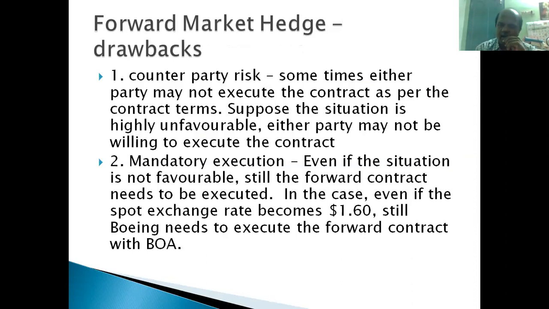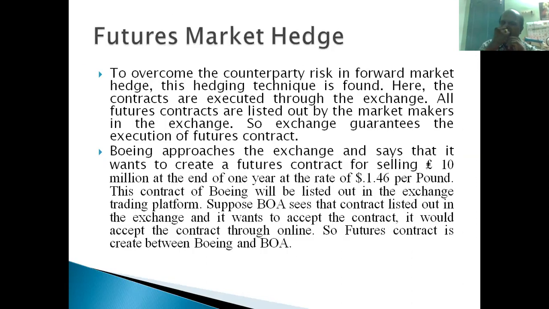That is the drawback of this contract. If the counterparty defaults, right? One party defaults on the execution. They're not paying the amount. What happens, right? Then they will go for legal action. All these things will be there, but still, to overcome this drawback, another contract is available. That is called futures market hedging, right? A futures contract is different from a forward.